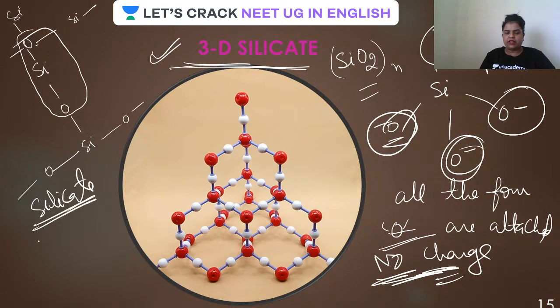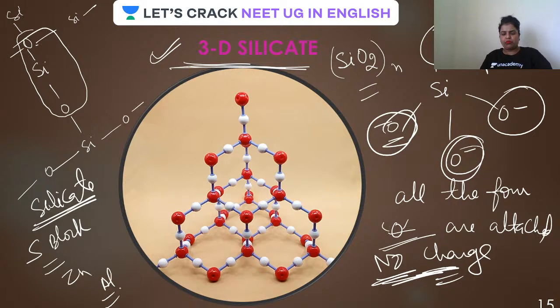And remember, the silicates may have S block elements. They may have zinc. They may have P block like aluminium. So we talk about zeolite and all. Don't worry, you must have seen it has got many of the examples. It has got many typical kind of example like zircon, willemite. It's so difficult to even pronounce it, to read it out, how to learn them. Don't worry, guys, because their names are equally important.